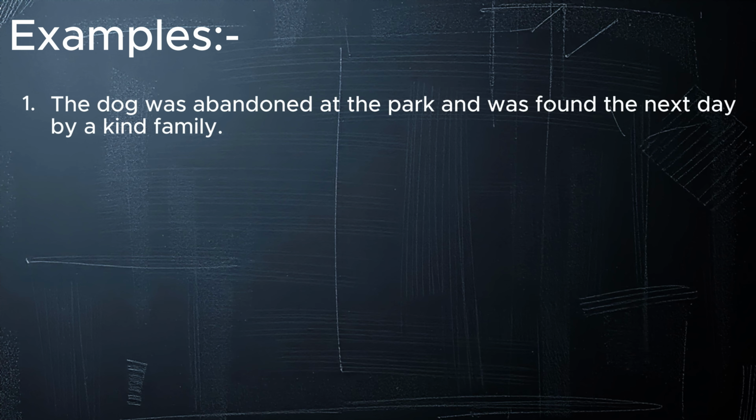Let's look at 5 simple examples of abandon in sentences so you can fully understand how to use it in different situations. Sentence 1. The dog was abandoned at the park and was found the next day by a kind family.